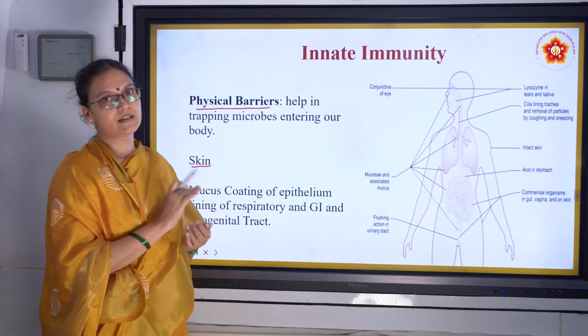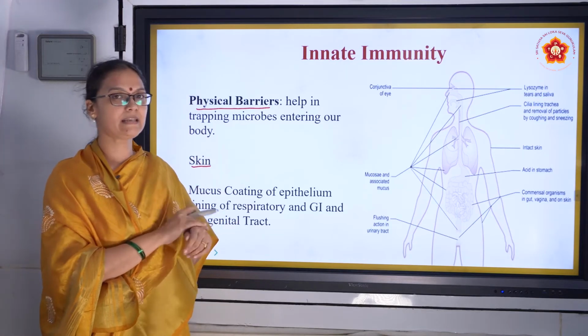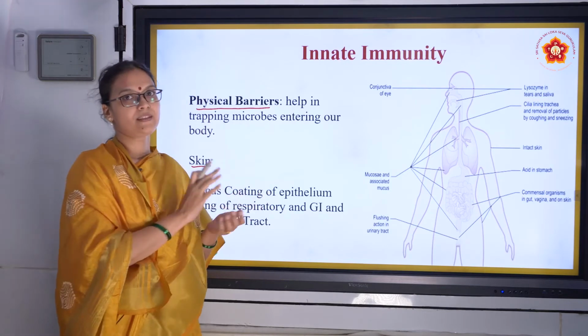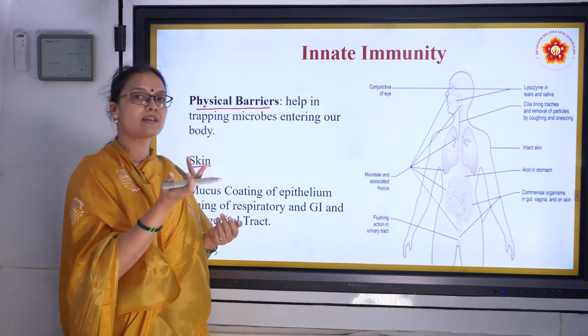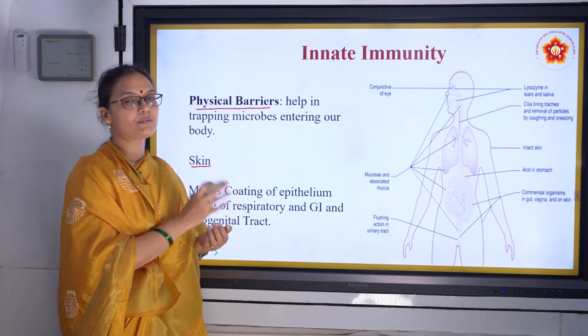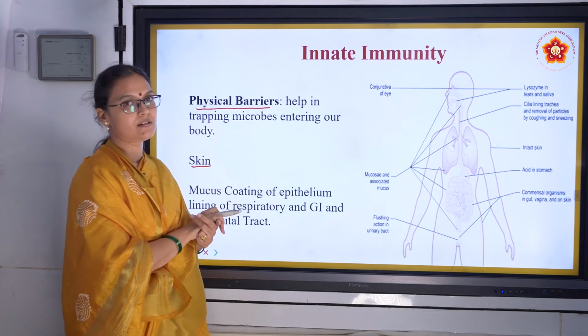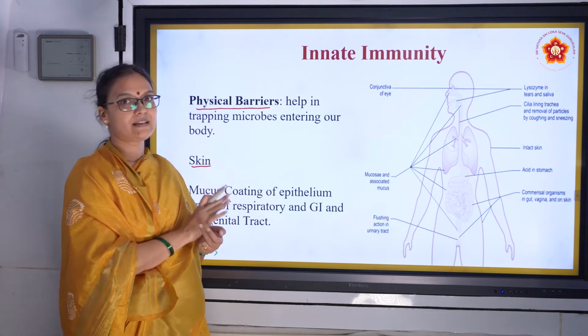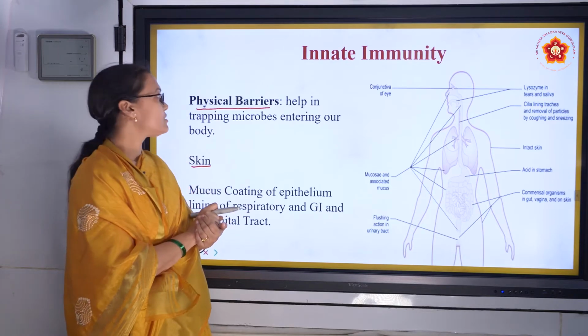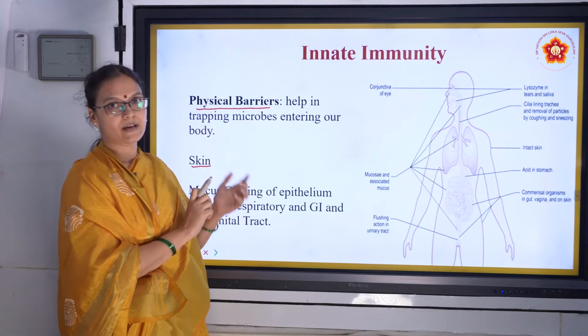Imagine if there was no skin. What would happen if skin as a barrier was not there and all the tissues were open? Then all the dust, pathogens, everything could enter our body directly. So there would constantly be either inflammation or infection. So skin basically acts as a barrier and traps all the microorganisms. So that is innate immunity, physical barrier.